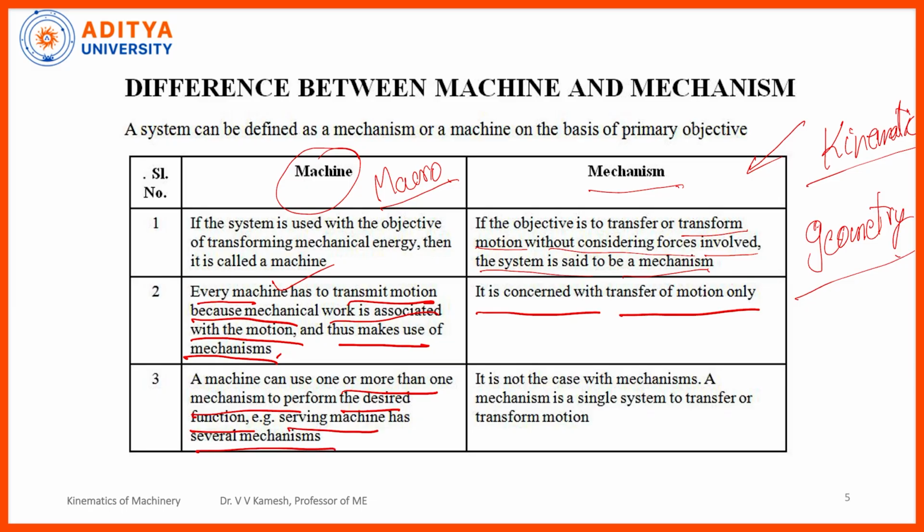Here you can take the serving machine or any other drilling machine, welding machine, so many, right? Or otherwise you can take the shaper, you can take the planer, right? Any machine you can take, it is comprised of so many mechanisms, right?